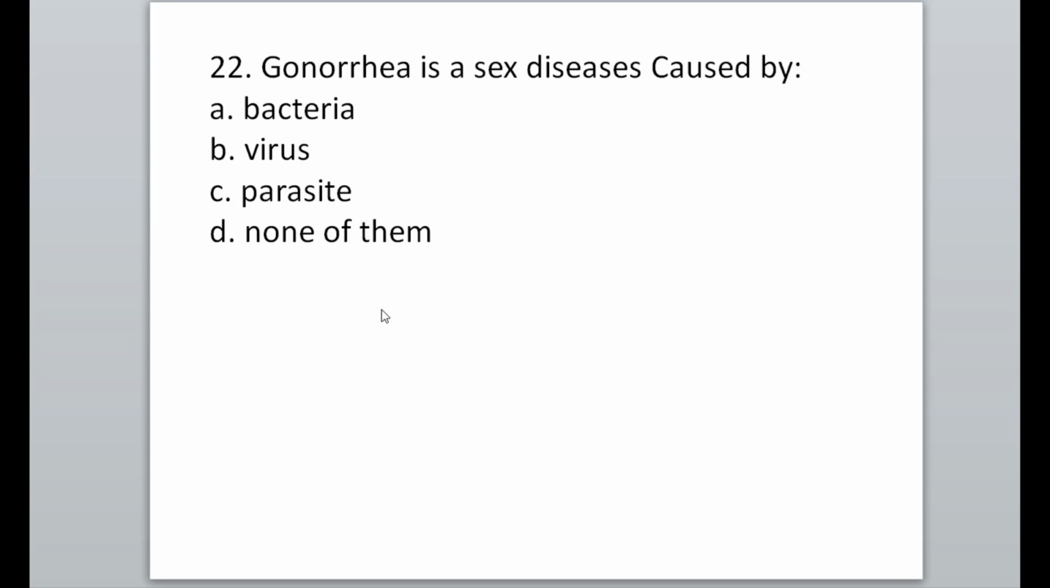MCQ number 22. Gonorrhea is a sex disease caused by bacteria. Neisseria gonorrhoeae causes gonorrhea disease. So gonorrhea is a sex disease caused by bacteria, and option A is correct.